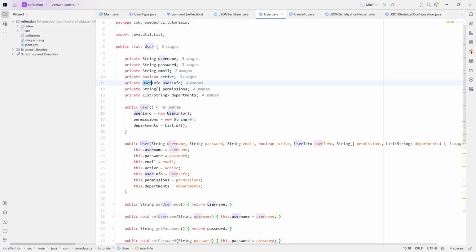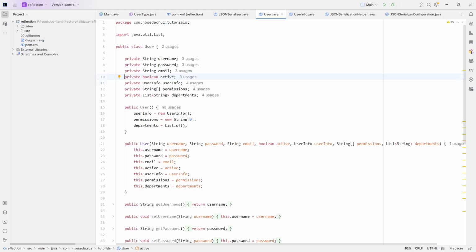We are interested in the fields of user info because it's one of our classes. There is a small difference here, but it makes a complete challenge to implement this because from the technical point of view, they are both classes. User info is a class and string array is another class.